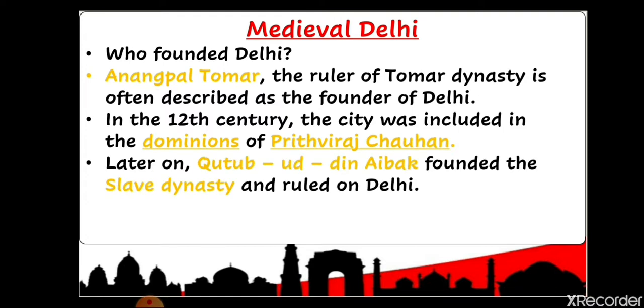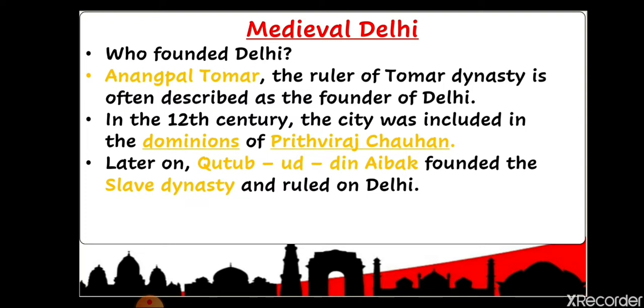Later on, as we have learned about the slave dynasty in the medieval period, if I ask you who was the founder of the slave dynasty, you will say Kutubuddin Aibak. All of you know Kutubuddin Aibak well. He was the first ruler of the slave dynasty, or Mamluk dynasty, of the Delhi Sultanate. After Kutubuddin Aibak, if I ask who is the real founder, you will say Iltutmish.